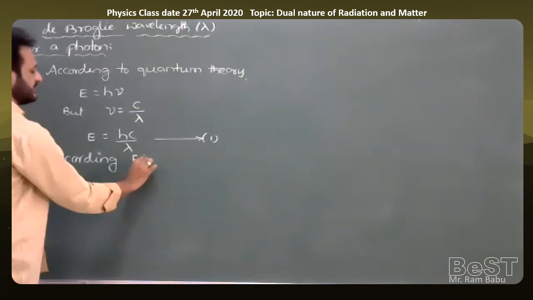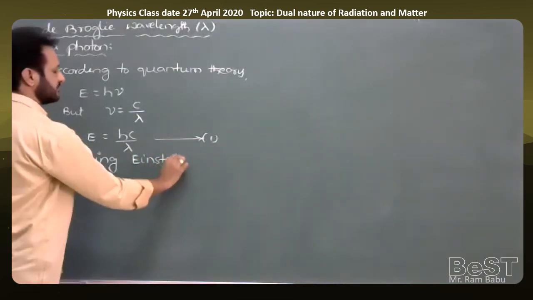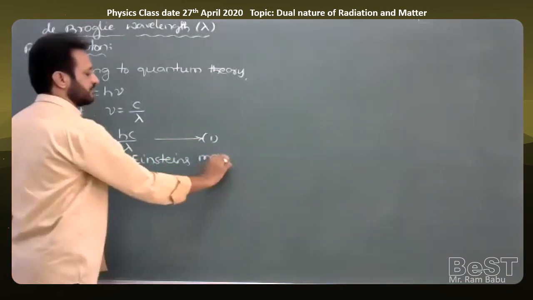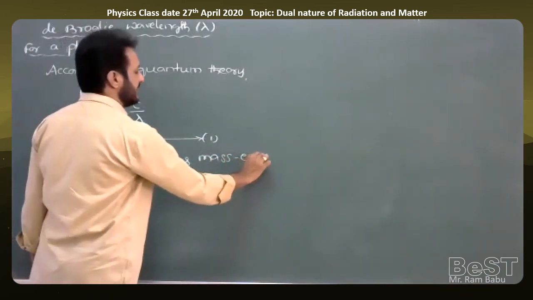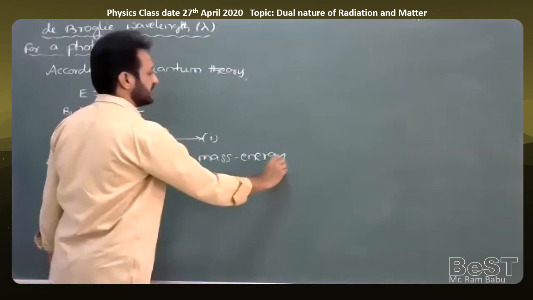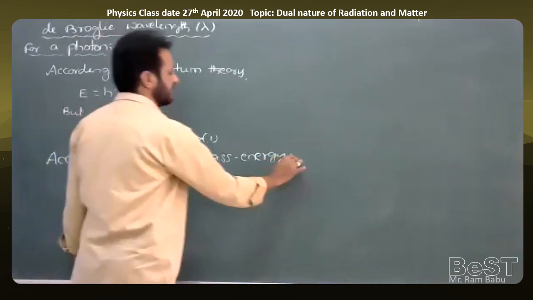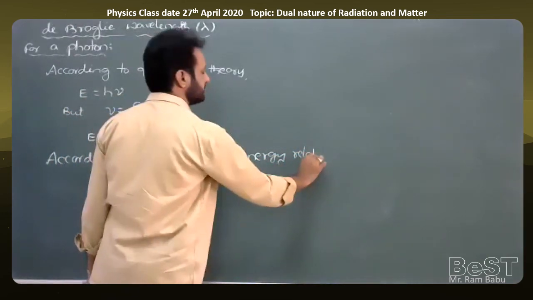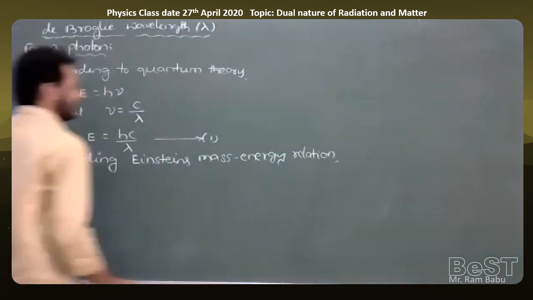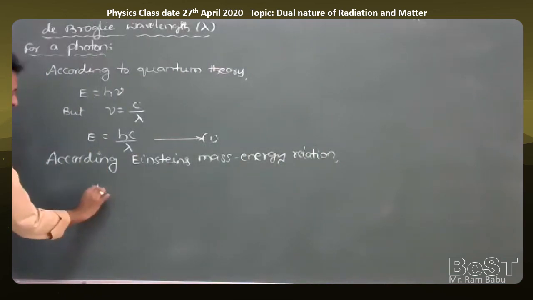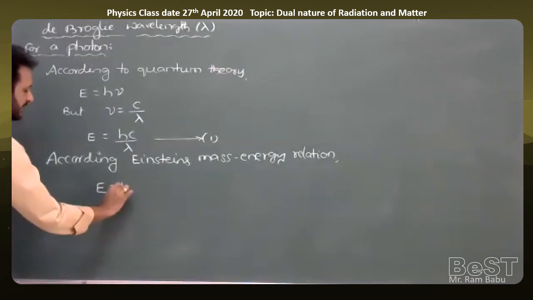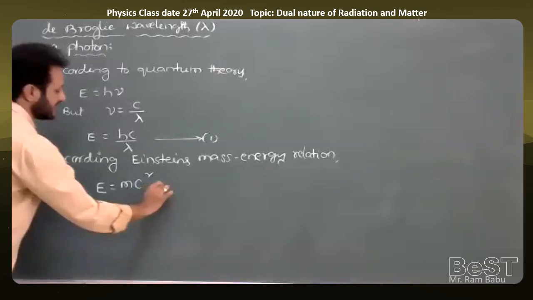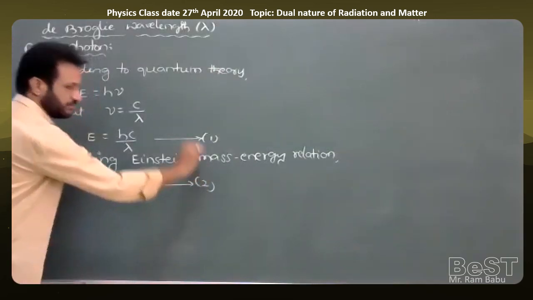According to Einstein's mass energy relation, we can write the energy of the photon having a mass m and a speed c as E equal to mc square, equation 2.